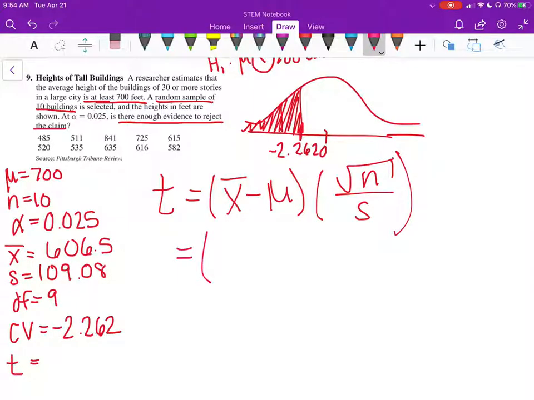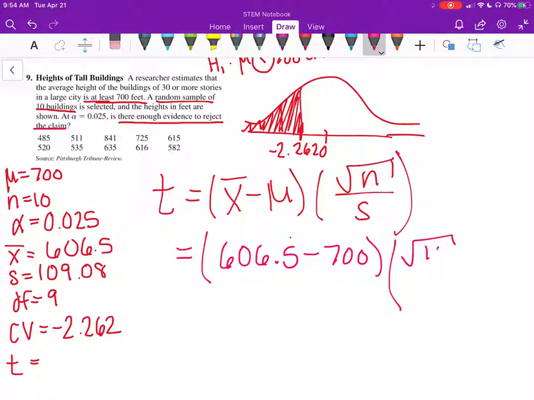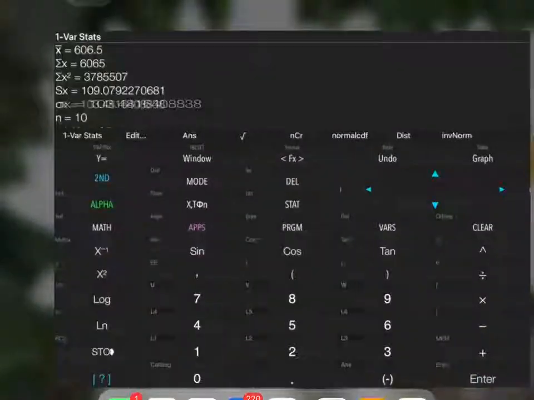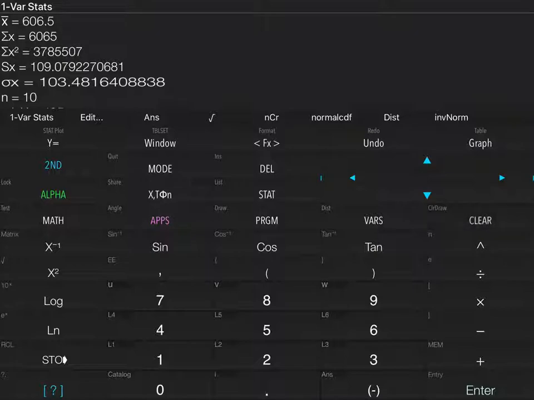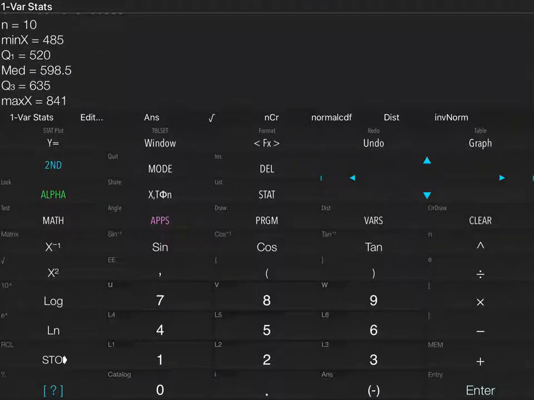So now that we have that done, let's calculate t. So we have x bar is 606.5 minus 700 times the square root of n, which is 10, over s, which is 109.08. Let's plug that in our calculator here.